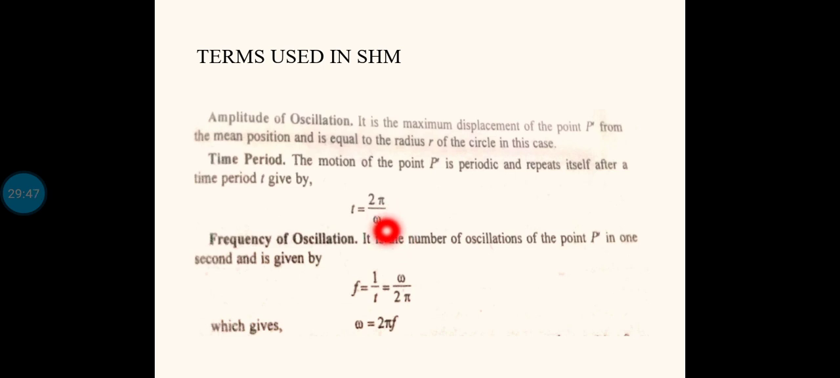Actually t is 2 pi by omega, so 1 by t will be omega by 2 pi. So f is equal to 1 by t, which is equal to omega by 2 pi. From this equation you will get omega equal to 2 pi f. That is an important equation. Sometimes frequency will be given in the problem. In that case you can find the value of omega by multiplying the frequency with 2 pi. So 2 pi into f will be equal to omega.